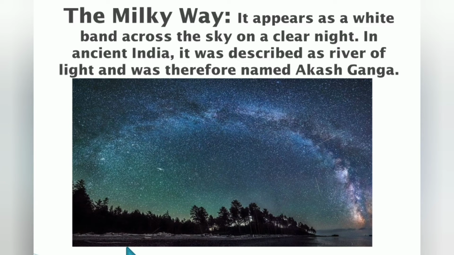The Milky Way, that is our galaxy, appears as a white band across the sky on a clear night. In ancient India, it was described as a river of light and was therefore named Akash Ganga.